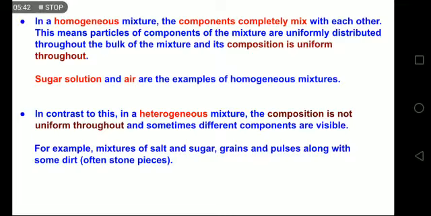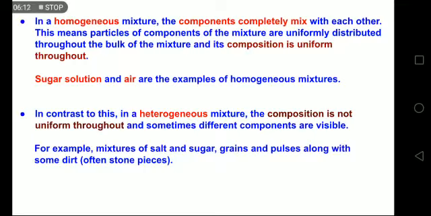And in contrast to this, the other type of mixtures are heterogeneous. Hetero means different. So the composition of the mixture is not uniform or the same throughout, and sometimes different components are visible also. For example, if I take a mixture of salt and sugar, I can easily make out the particles of sugar and salt in that mixture. I can see them clearly.